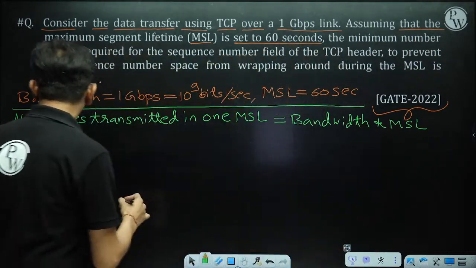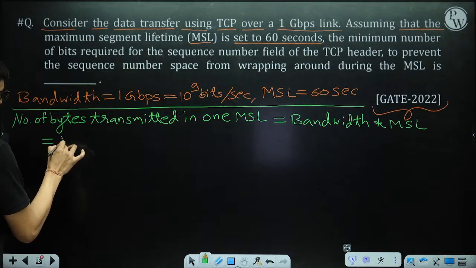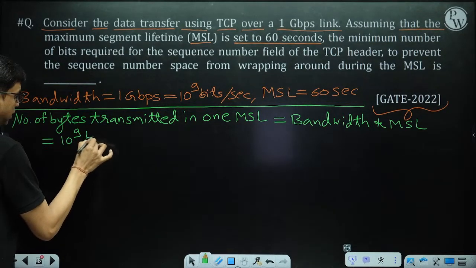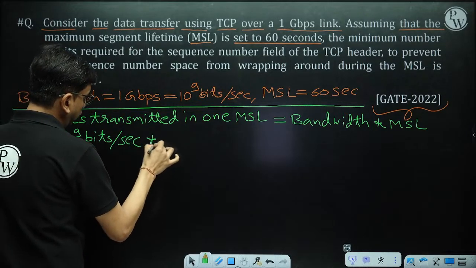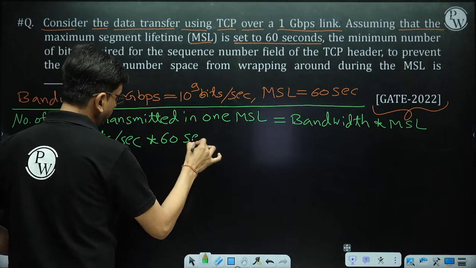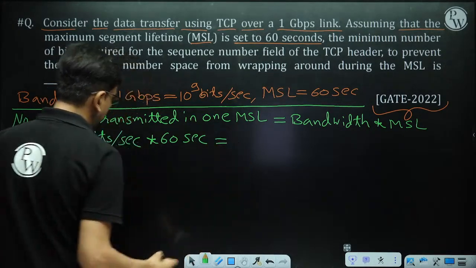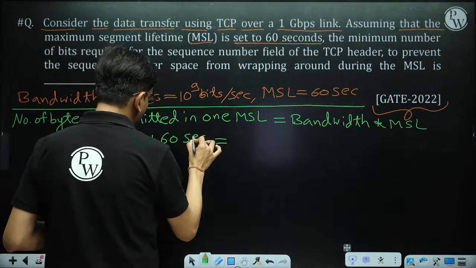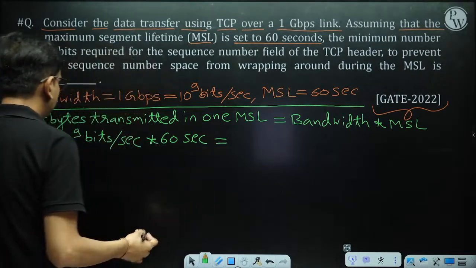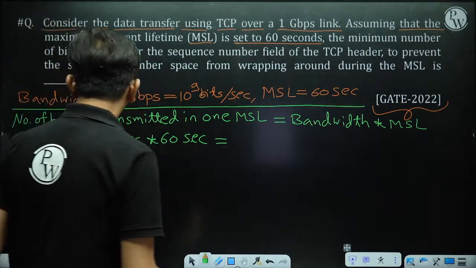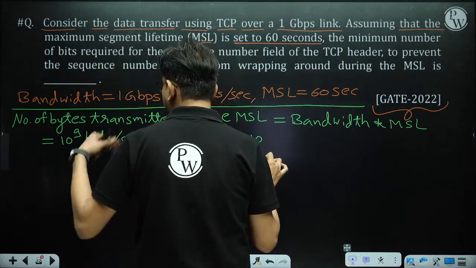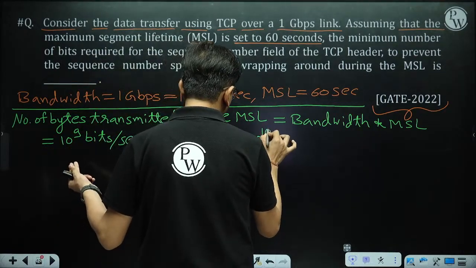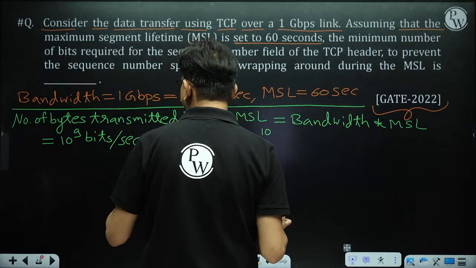Here we put the value 10 to the power 9 bits per second into 60 seconds. Then second and second get cancelled, giving 6 into 10 to the power 10